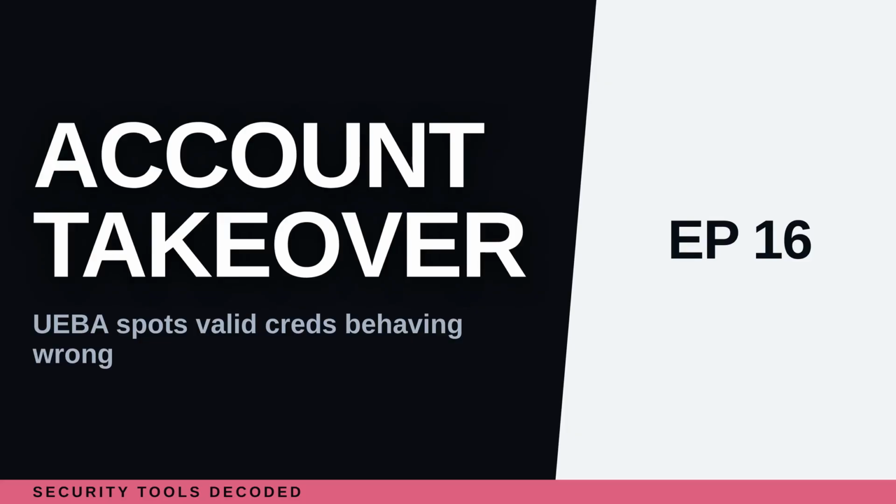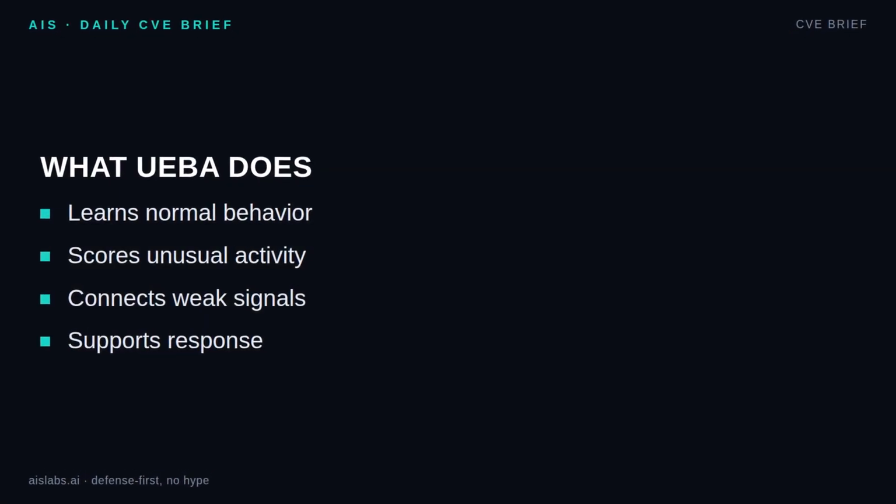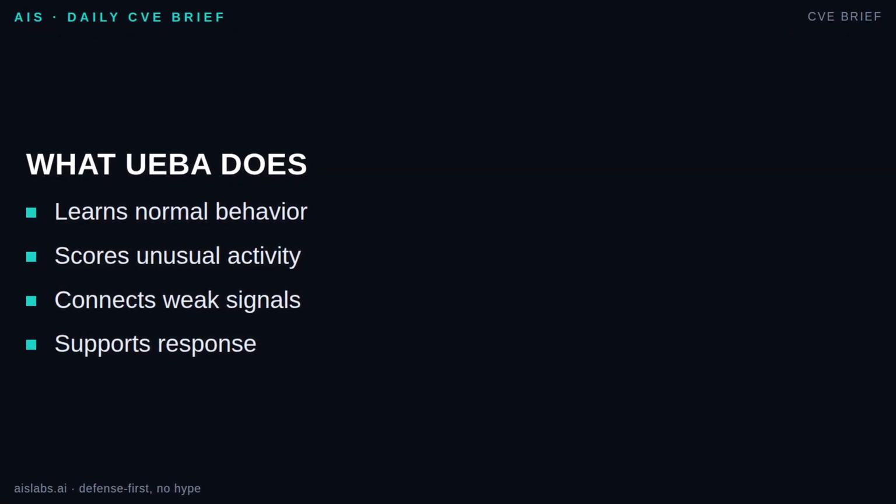This is the gap UEBA is built to close. Compromised account detection starts with one idea: valid credentials can still produce invalid behavior. UEBA means User and Entity Behavior Analytics. Plain English. It learns what normal looks like for people, devices, and accounts, then flags behavior that does not fit. In a NIST-style security framing, it supports detection and response by turning identity, access, endpoint, and network events into behavior-based risk. It is not asking only, was the password right? It asks, does this activity match this account's usual pattern?